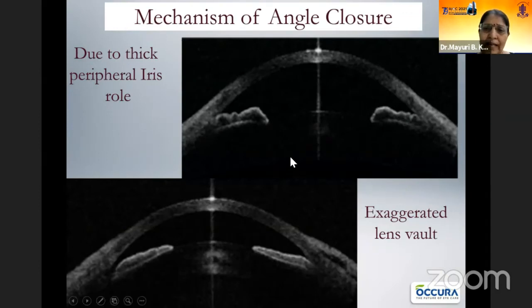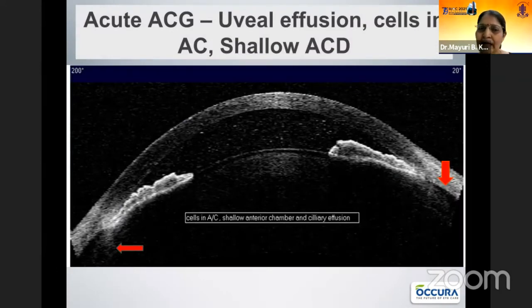Another thing that has now been discussed a lot is why all narrow angles do not develop angle closure. The last roll of iris, which is prominent, is giving rise to the angle closure. This is very nicely seen with ASOCT, and when there is an exaggerated lens vault, that can also give rise to angle closure glaucoma. Another thing, the anterior part of this can be visualized by keeping the eyes sideways. So you can see the ciliary effusion here. In acute angle closure glaucoma, uveal effusion, cells in the chamber, and shallowness of the anterior chamber with a large lens can be identified with ASOCT.